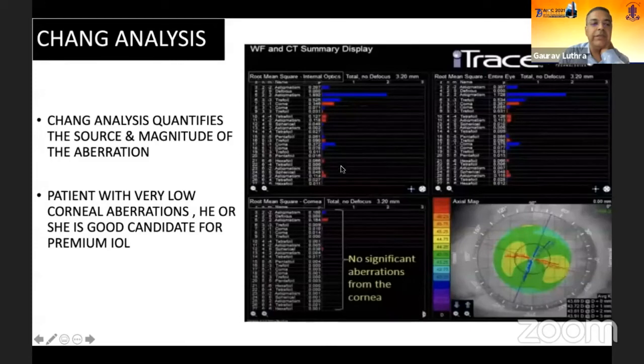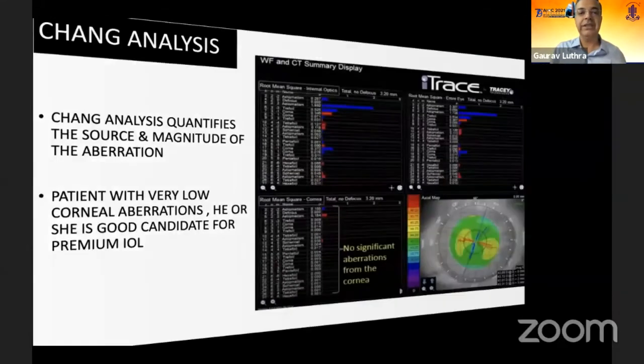So again, this is the place where you would know whether this patient is going to be good for refractive surgery or cataract surgery. And so this patient with minimal corneal aberrations would be a good candidate if you are deciding on cataract surgery for a premium IOL, because the lenticular aberrations would be gone following the cataract surgery.